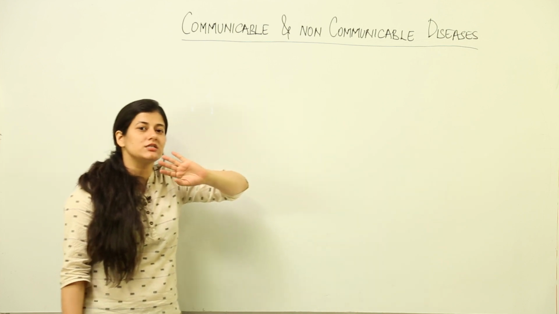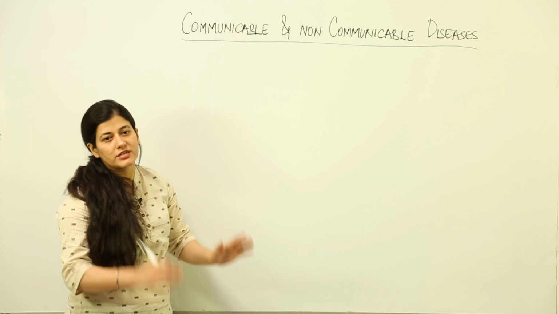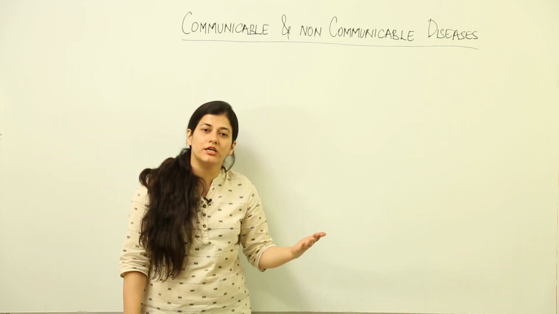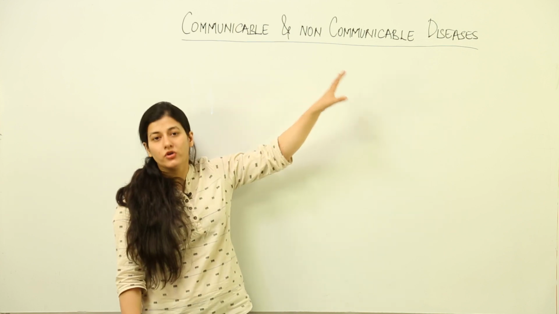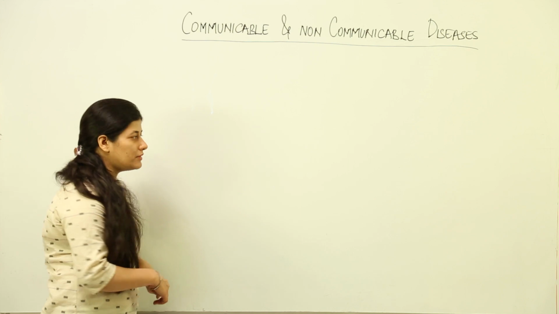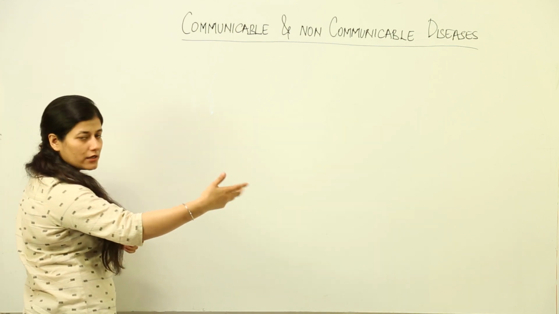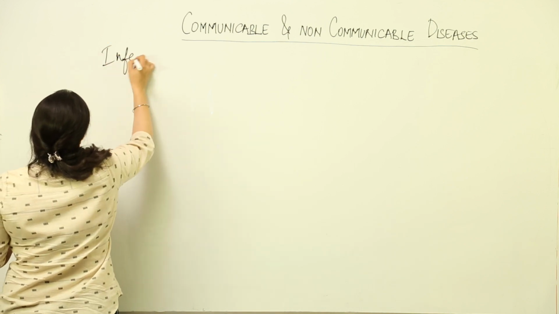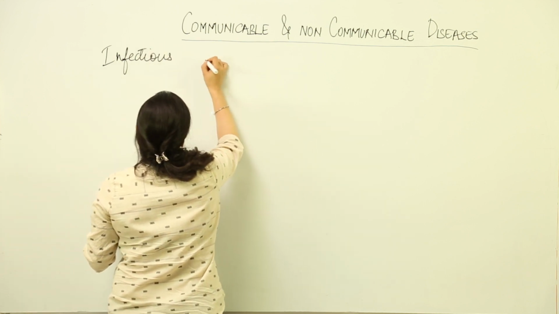Now this is certainly without doubt, I can say that not for the first time are you hearing this term. Those diseases which are infectious in nature come into the communicable category, while those which are non-infectious are non-communicable. What does communicable mean? That a person infected can pass on the disease to an uninfected person. So we have otherwise infectious and non-infectious diseases, okay.